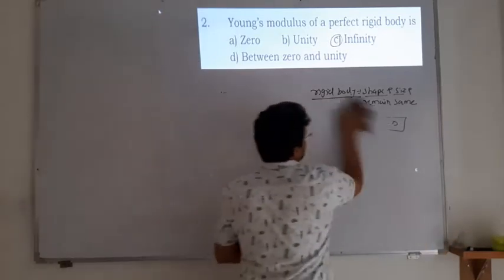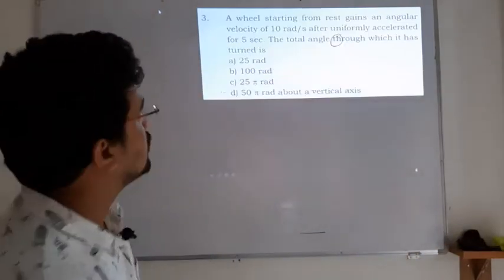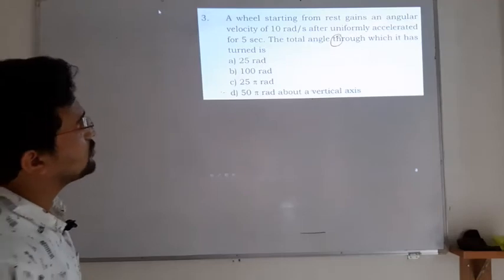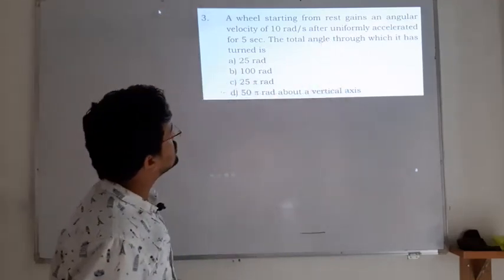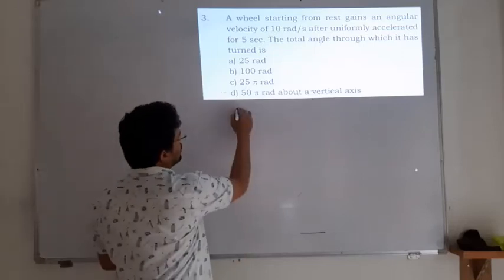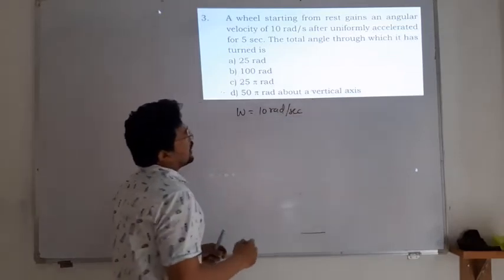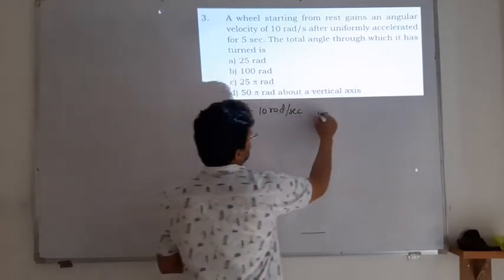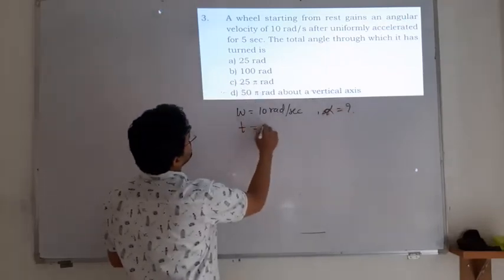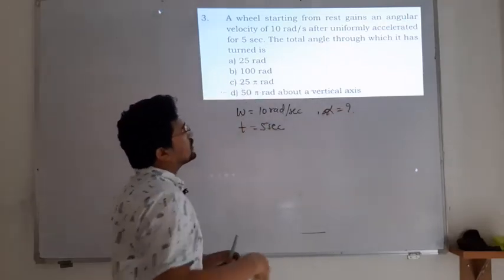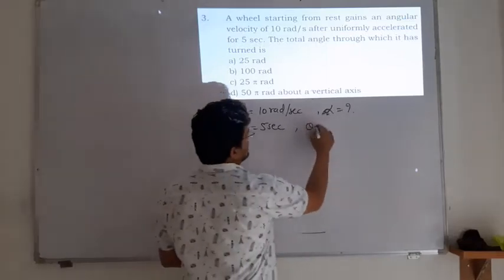Moving towards the next question, the third one. A wheel starting from rest gains an angular velocity of 10 radian per second. After being uniformly accelerated, that means alpha is there, and t is given as 5 seconds, the total angle through which it has turned. That means we have to find theta itself.